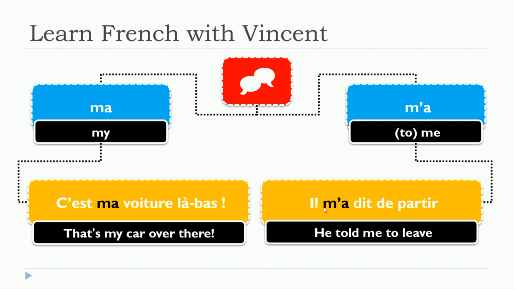But because the "me" here must be shortened, the e is removed and you put the apostrophe, you get "m'a", which phonetically is exactly the same sound, "ma" and "m'a". So remember to pronounce them the same way, but to write them differently.